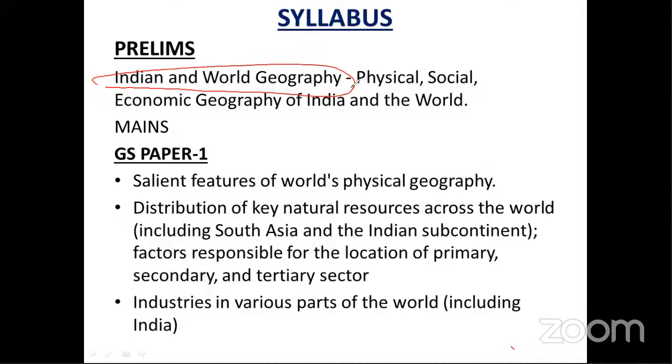Okay, so when you see the syllabus, you will find what exactly is mentioned about geography. In geography, the syllabus mentions India and world geography. So India and world geography include your physical geography, social geography, and economic geography of India and the world.